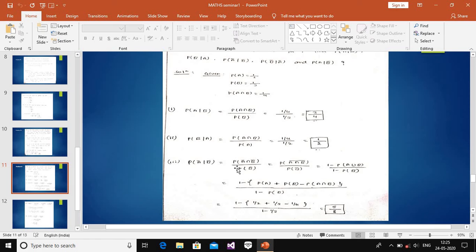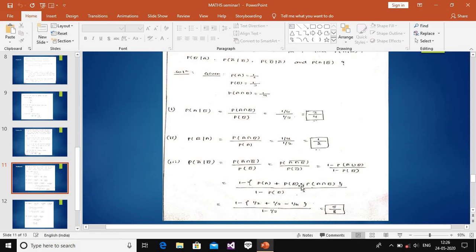Then the next one is P(A bar | B bar). This formula extends to P(A bar ∩ B bar) divided by P(B bar), which is P((A ∪ B) bar) divided by P(B bar). It can be reduced to 1 minus P(A ∪ B) divided by 1 minus P(B). Expanding the union, the final formula is 1 minus [P(A) + P(B) minus P(A ∩ B)] divided by 1 minus P(B). It is the final formula for P(A bar | B bar).